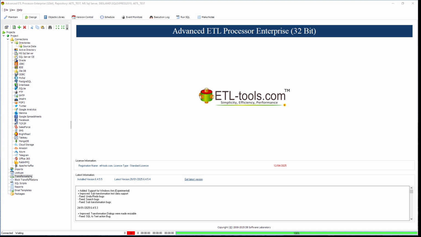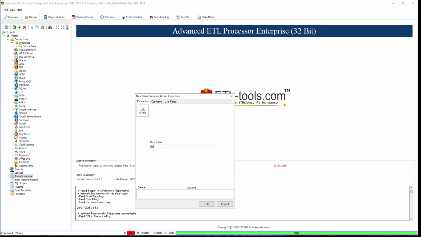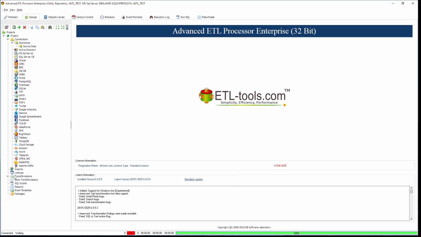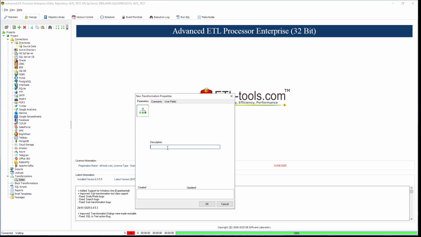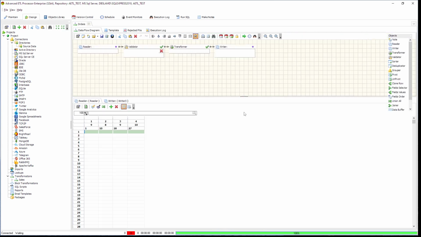Let's create a new group called sales. Just click new, type sales. Here is our group, and now we can create a transformation. Let's call it orders. And here it is. The same principle applies to SQL scripts, import scripts, reports and packages.